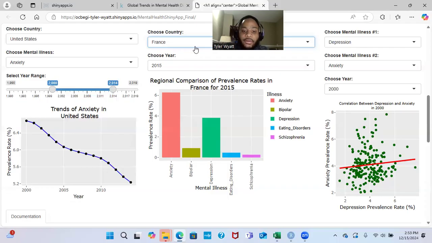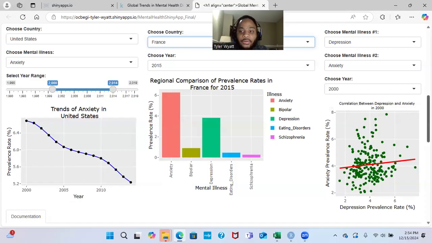For healthcare researchers who can analyze trends over time and study correlations between mental illnesses to provide valuable insights for future studies. And thirdly, for mental health professionals, the app provides a global perspective on mental health disparities, which would help professionals design more effective interventions.